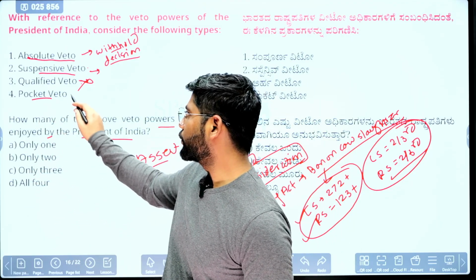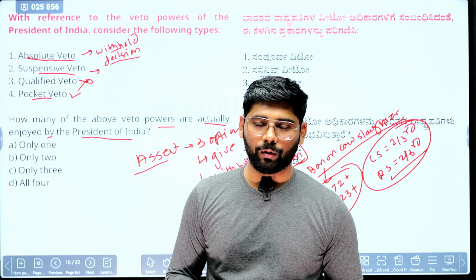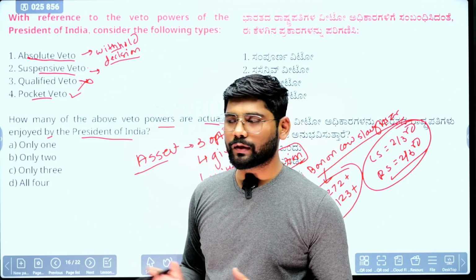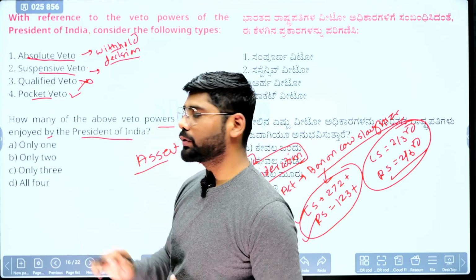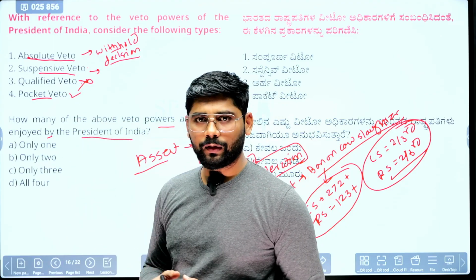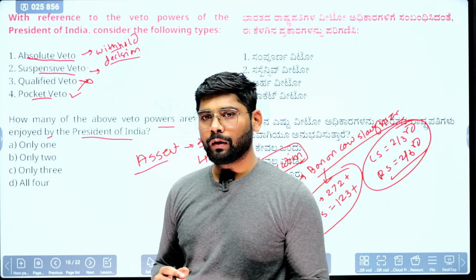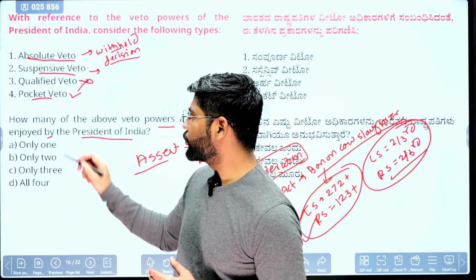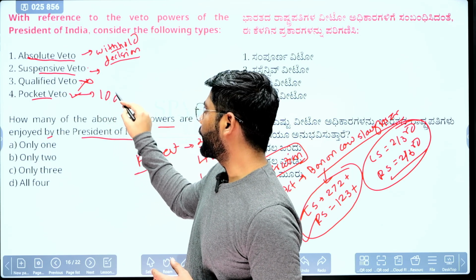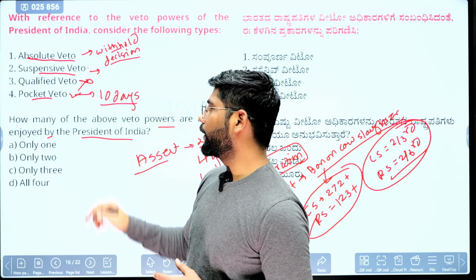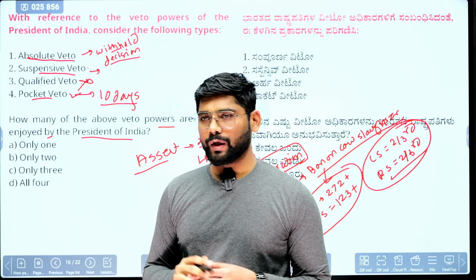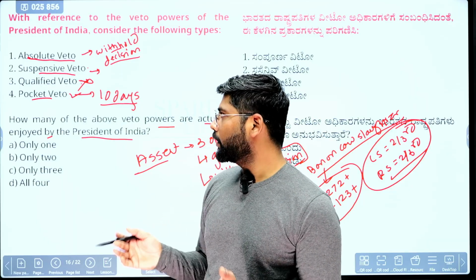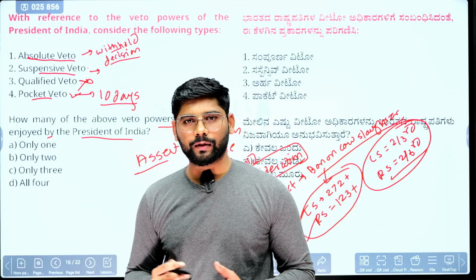The last one is the pocket veto. The president will not take any action. He will not give assent, and he will not withhold it. He simply does not take any action. This is called pocket veto. For the Indian president, there is no time frame, so he can hold the particular bill for an indefinite period. But the USA president needs to give his assent within 10 days when Congress sends him a bill. In the case of the president of India, there is no such time limit. That's why the pocket veto of the Indian president is bigger than the US president's.